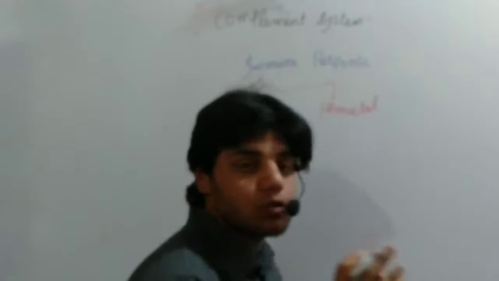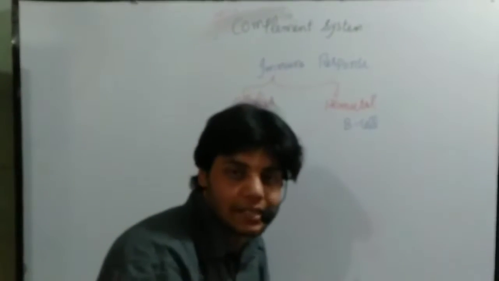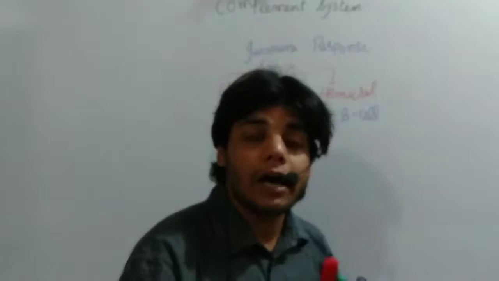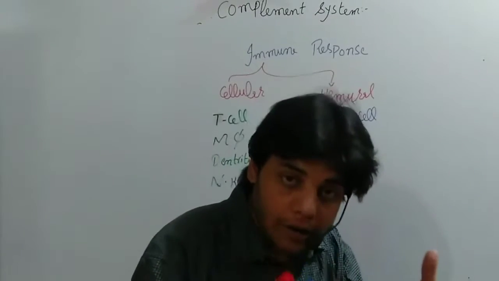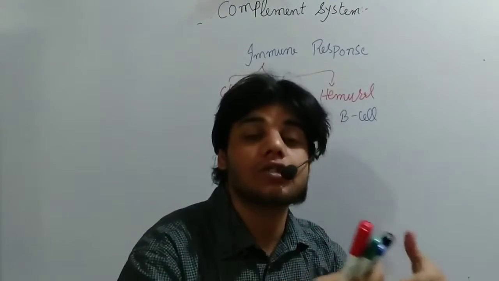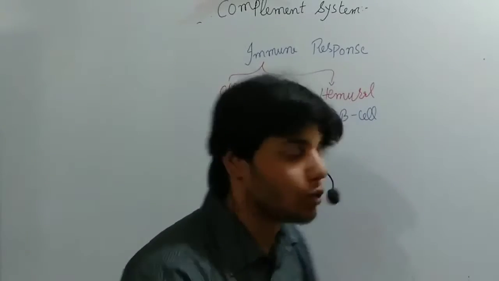In the humoral response, the cells usually activated are called B cells. So let me write. The cellular response is activated immediately. On the other hand, the humoral response takes hours, days, even weeks for activation.